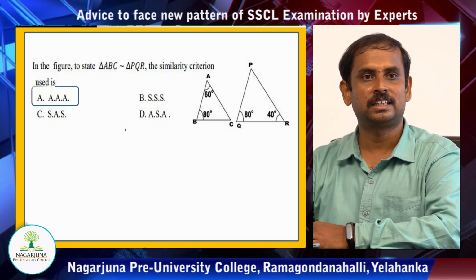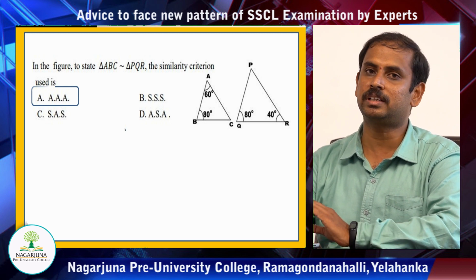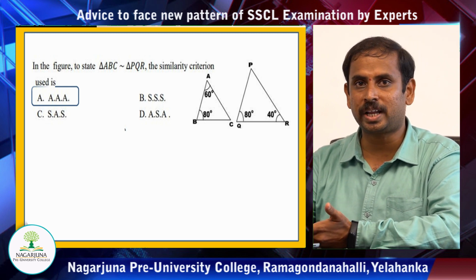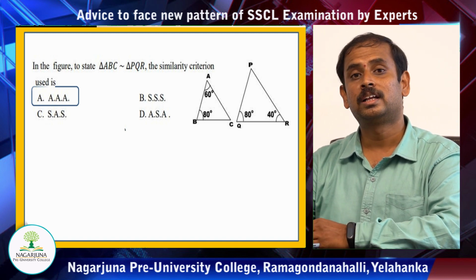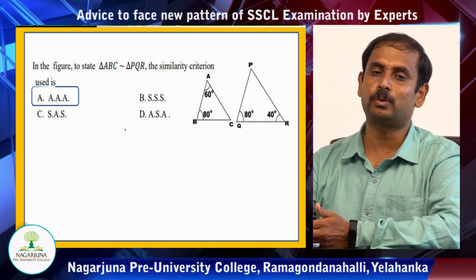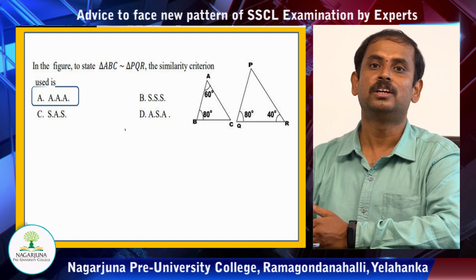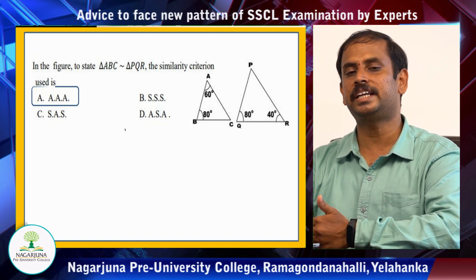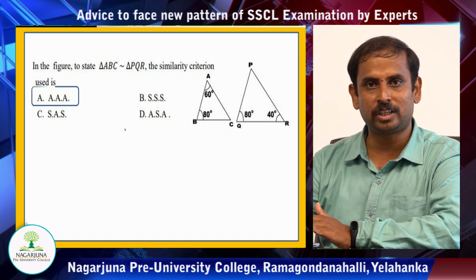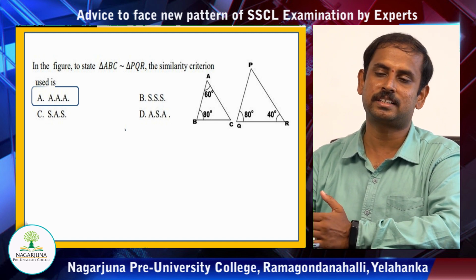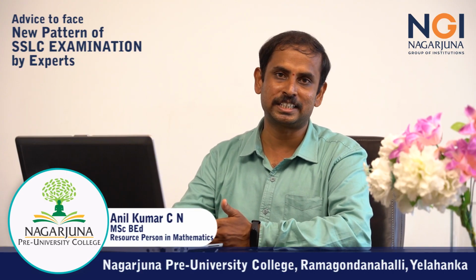It's an easy task. See, here I could easily eliminate the answers. SSS cannot be used because in the figure, sides are not known. I could not go with SAS also because sides are not known. The last one is ASA, where I know 2 angles and the included side. Such a kind of criterion is not at all there in our syllabus, right? We cannot apply ASA criterion for stating the triangles are similar. So I can easily eliminate 3 answers and get to the right answer, that is A, even though I do not know the measure of all the 3 angles there.